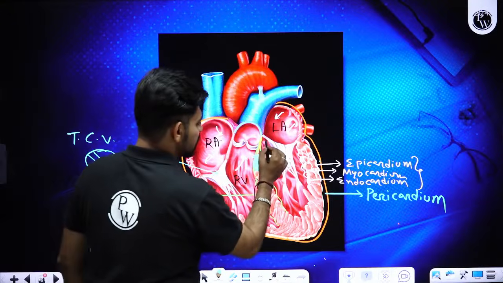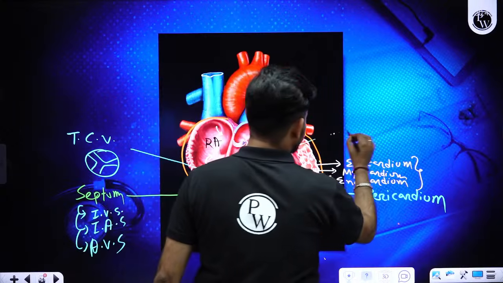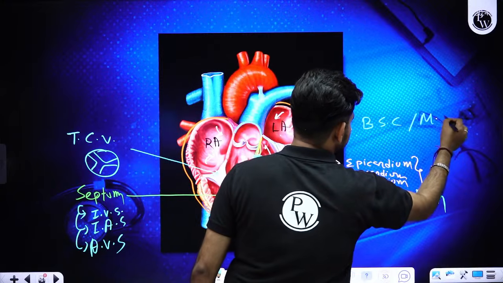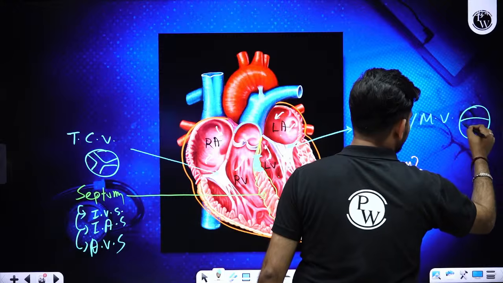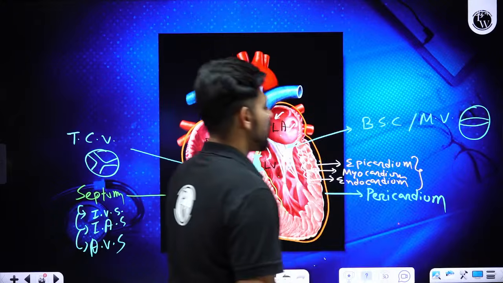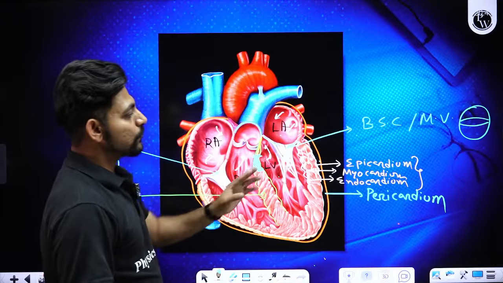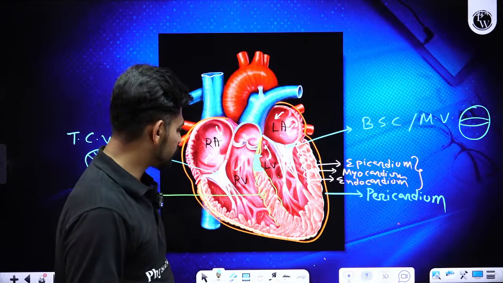The valve which separates the left atrium from the left ventricle is called the bicuspid valve, or sometimes we call it the mitral valve, and that valve has only 2 cusps or 2 flaps, that's why it's called the bicuspid valve. It looks like a mitre, the cap of a bishop, that's why it's called the mitral valve.